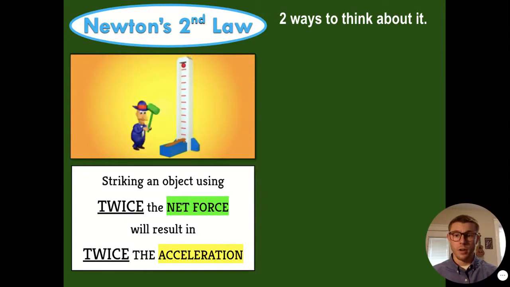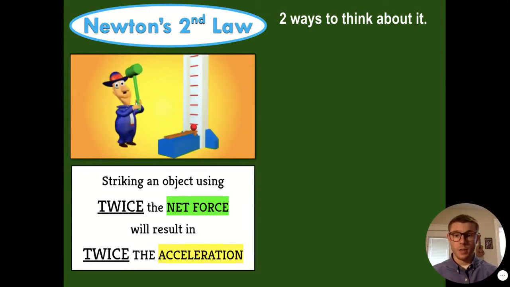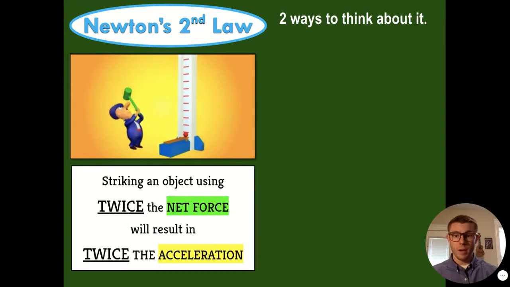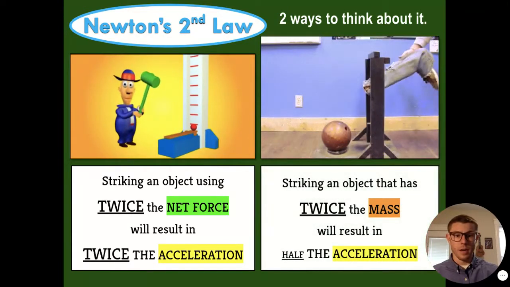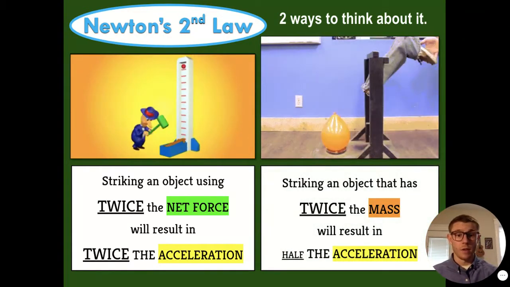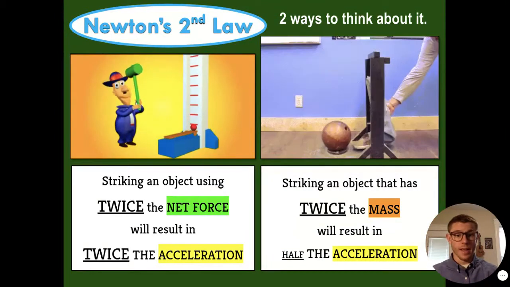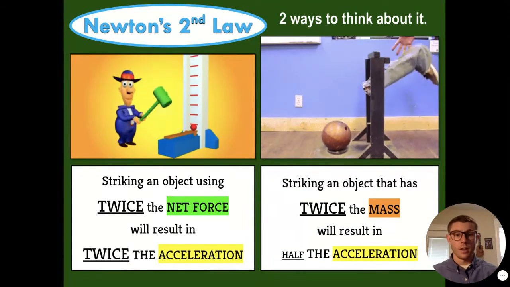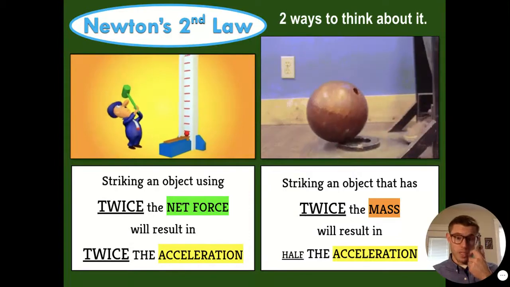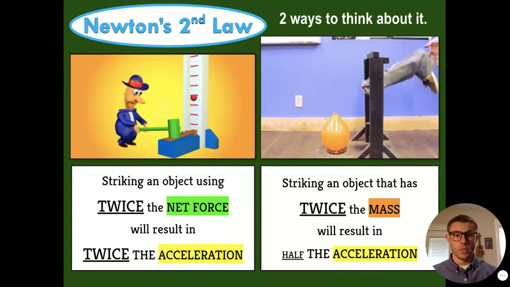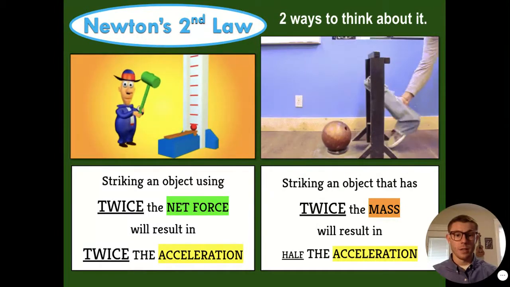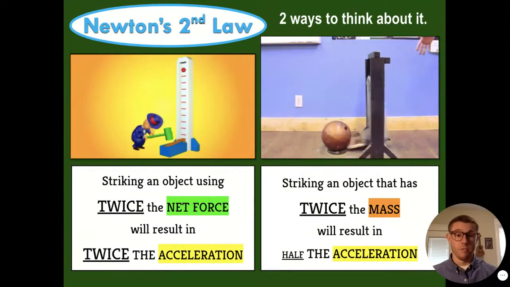In our animation here, we have a guy who first hits with a hammer and the ball goes up only a little bit. Then if he strikes with twice the amount of force, there's going to be twice the amount of acceleration, so it's going to go much, much higher. Another way of thinking about it, let's think about mass. If an object has twice the mass, it results in half the acceleration. Here in the animation, we have a bowling ball, which has much more mass than a balloon. When it's kicked by this rotating foot here, the bowling ball has only a little bit of acceleration, whereas the balloon flies off.